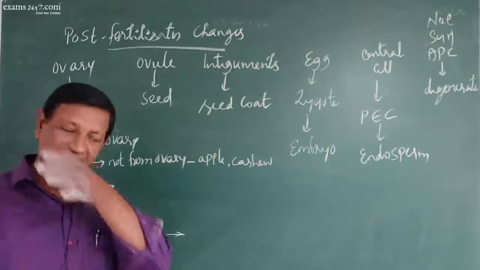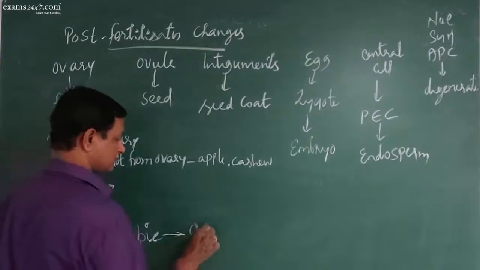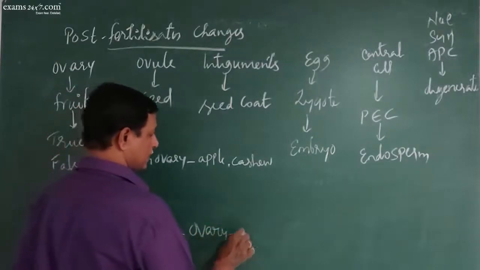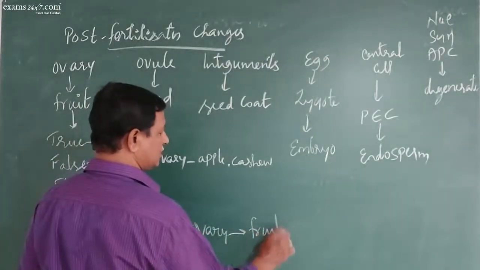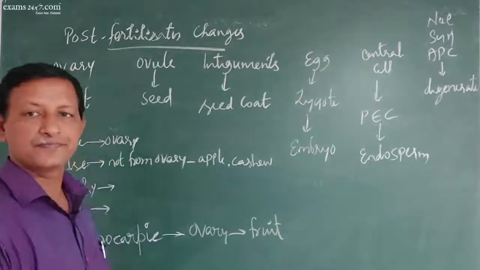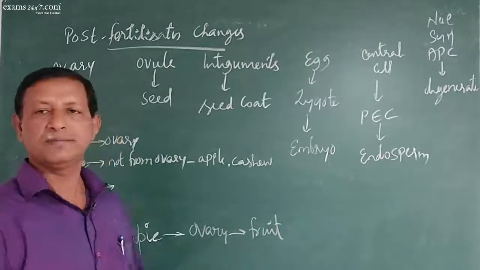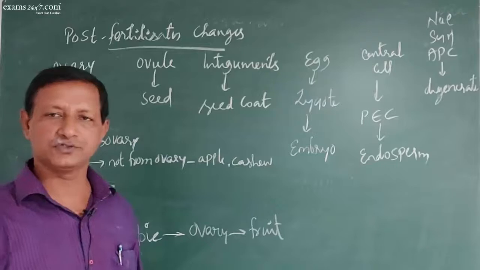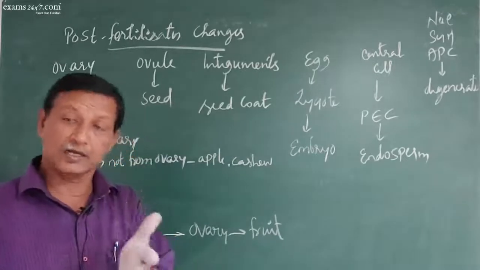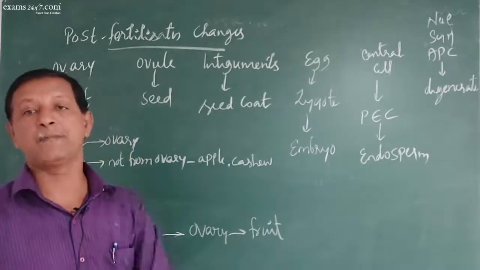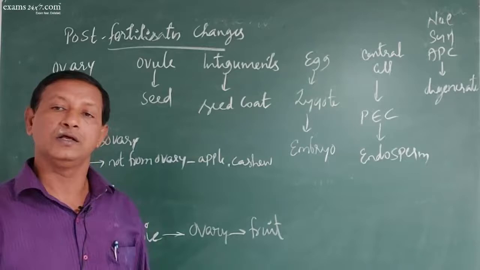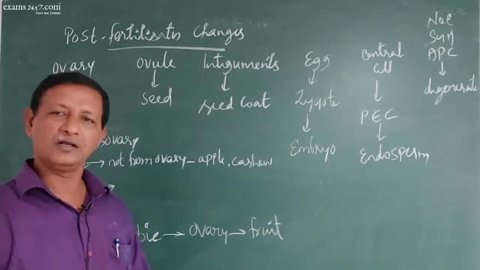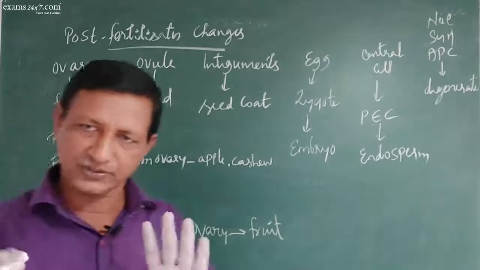The ovary directly becomes a fruit without fertilization. That is called a parthenocarpic fruit. Tomato and many other fruits, like guava and grapefruit, can be parthenocarpic. Not all, but parthenocarpics are also there.